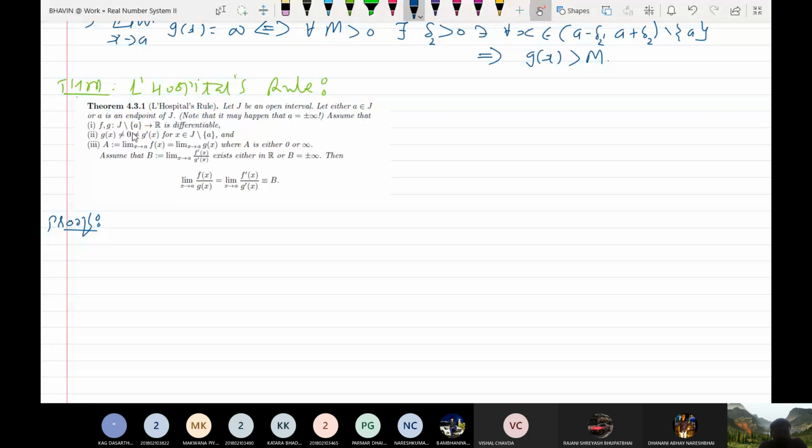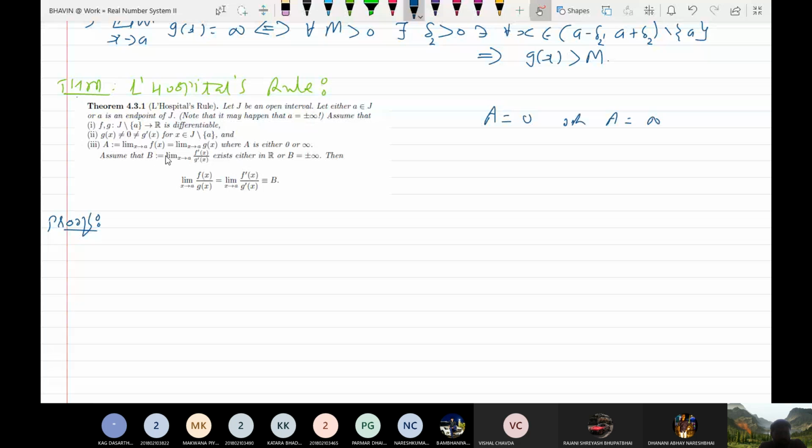Assume that f and g are mappings from J minus A to R, which are differentiable. Here we have assumed that f and g both are differentiable. g(x) is not equal to 0 and g dash x is not equal to 0 for all x belongs to J minus A. And limit x tends to A f(x) equals limit x tends to A g(x). Both have the same limit, and the same limit is A. But A has only two possible values, either A equal to 0 or A equal to infinity.